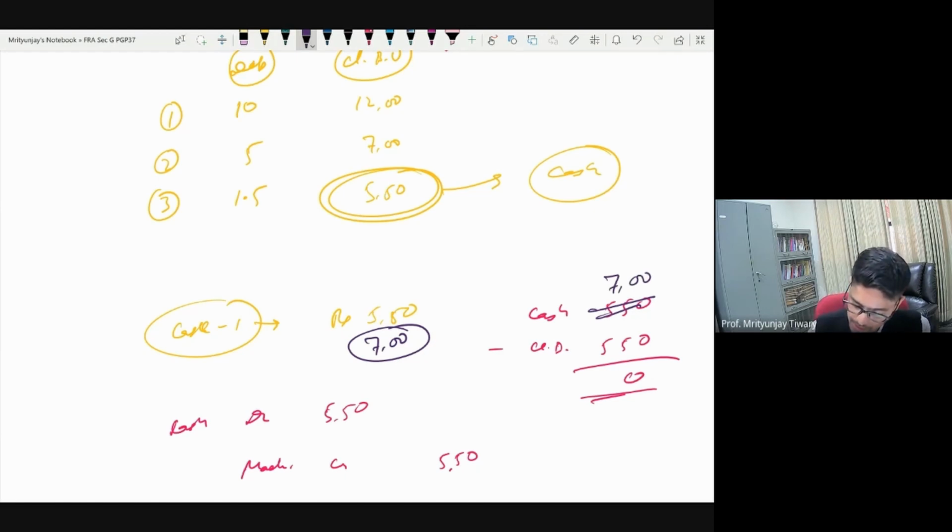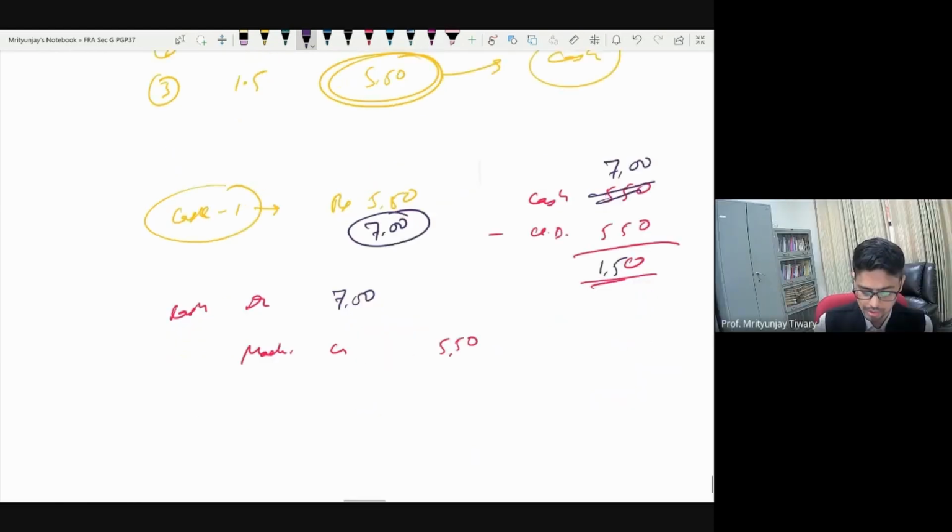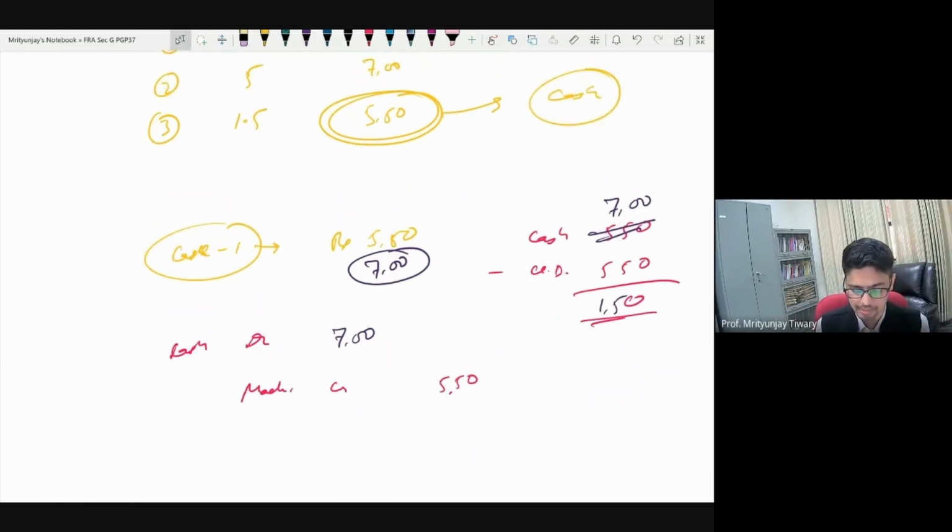So this time we have a profit of 1,50,000. How will the journal entries change? Now cash is coming not with this number, but instead cash is coming with a number of 7 lakh. Now notice there is a discrepancy between the debits and credits. Debit is higher and credit is shorter by 1.5 lakh. So I have a gain on disposal credit 1,50,000, and this gain will go into the income statement.